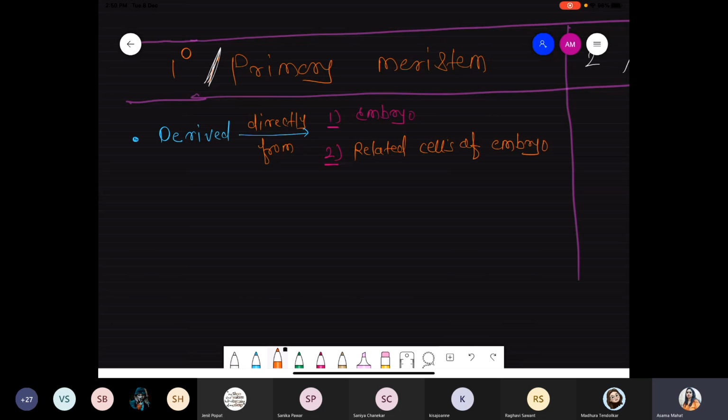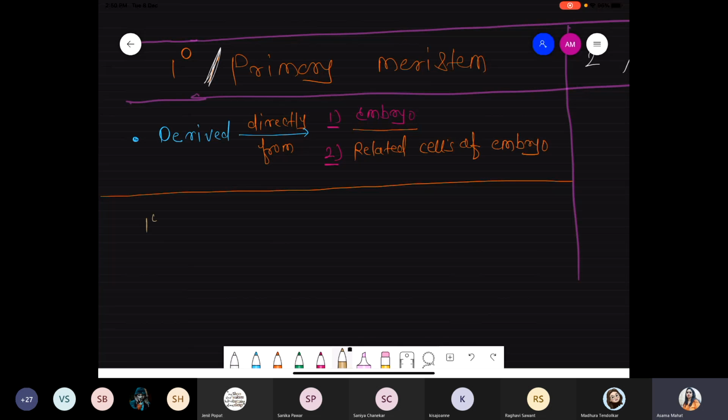Beginning stage means we are talking about the embryo part, because you know very well that after fertilization a zygote forms, and the zygote is further converted into the embryo. So the embryo is basically an example of the primary meristem, because it forms at the early developmental stages. So this is the first point: how the primary meristem develops.